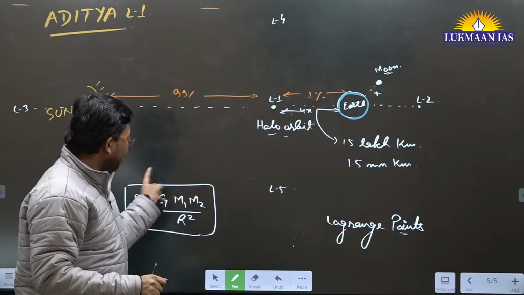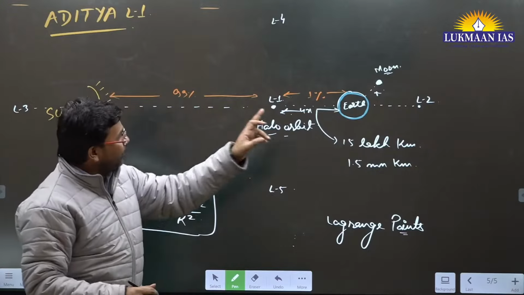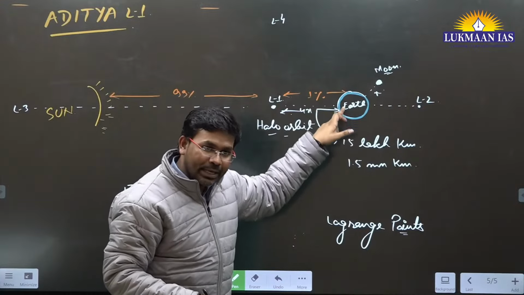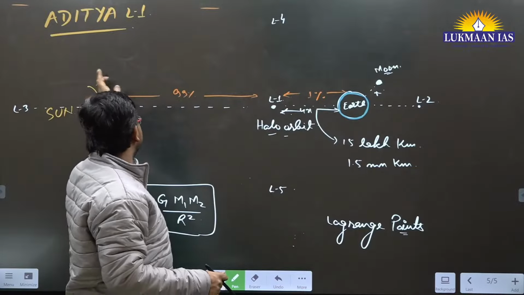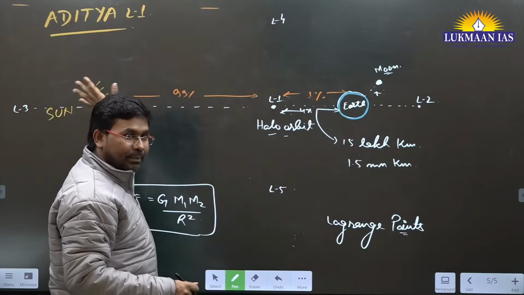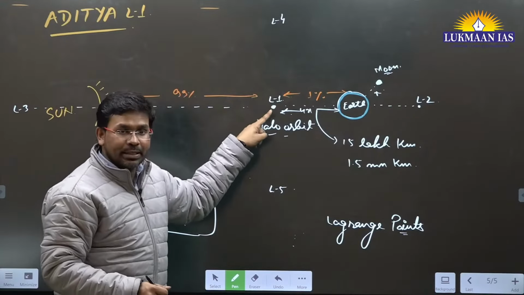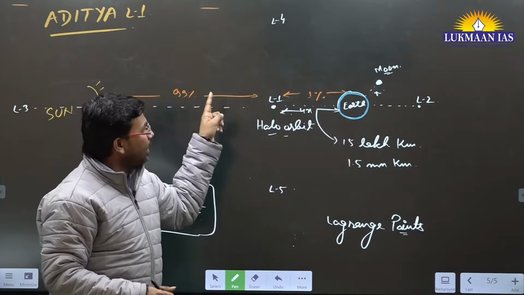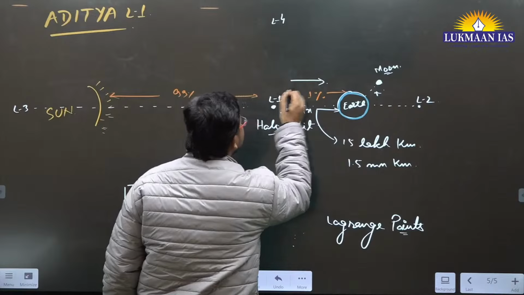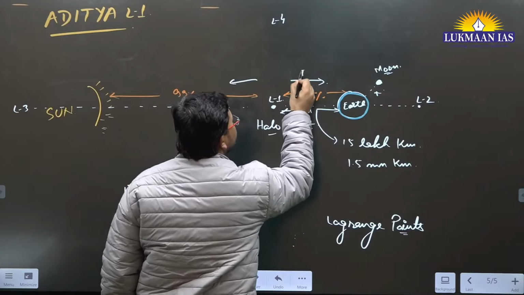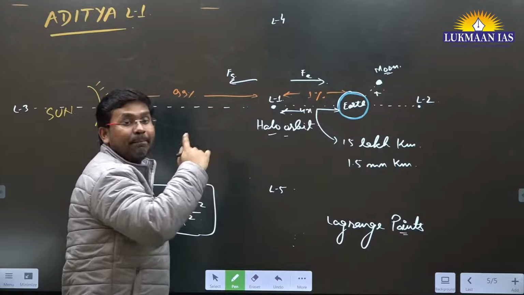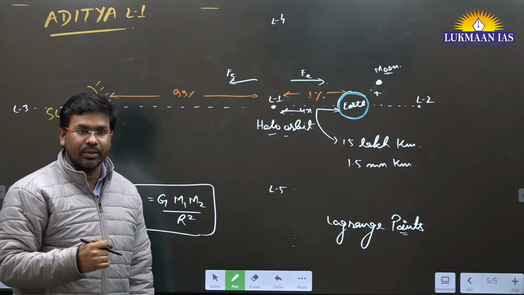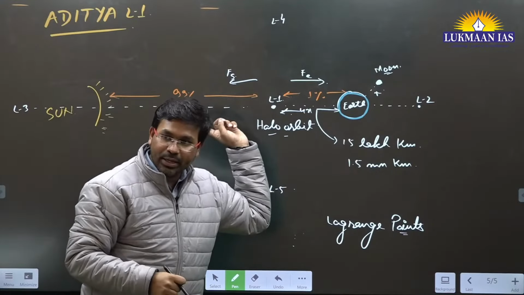So if there is a body over here, it will be attracted by Earth and fall down on Earth. And if there is a body nearby the Sun, it will be attracted by the Sun. There is a place between Earth and Sun where the force of attraction by Earth and the force of attraction by Sun balance out one another.